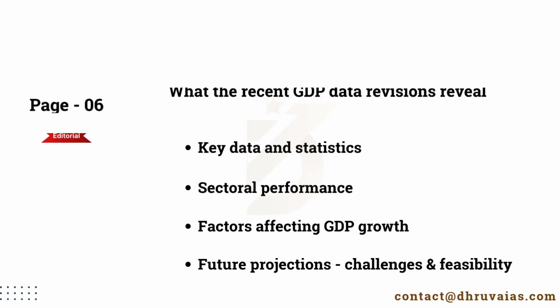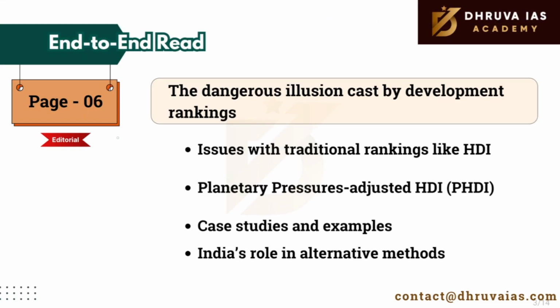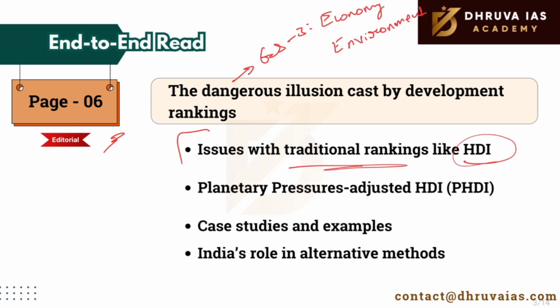The next article that we'll be reading is also on page number 6, which is again an editorial article. This particular article talks about the traditional ranking methods of human development. It highlights why it is high time to include sustainability in developmental initiatives. This article is highly relevant for GS3 when we talk about economy as well as environment. Kindly pause the video and cover these dimensions while reading this article.